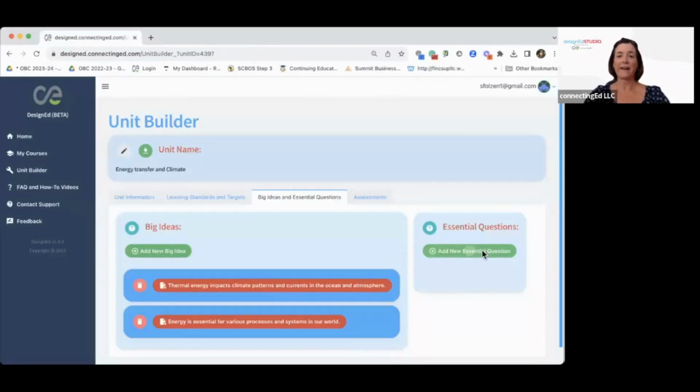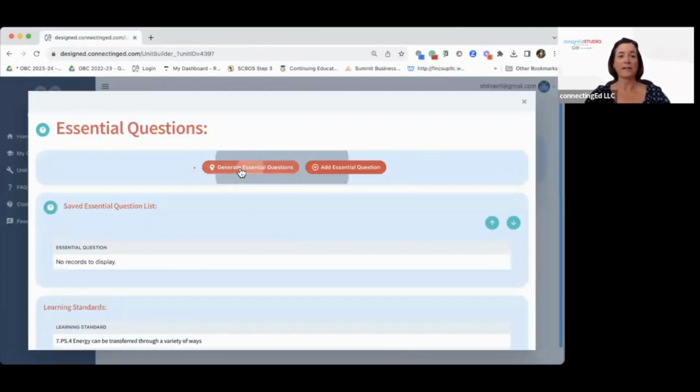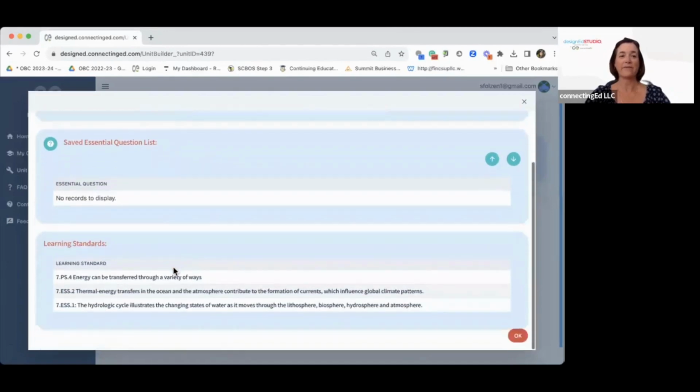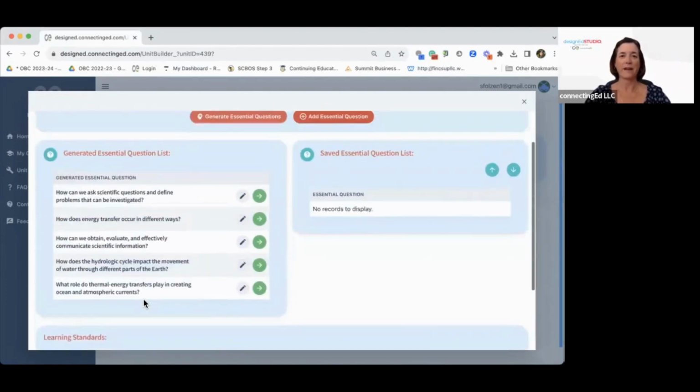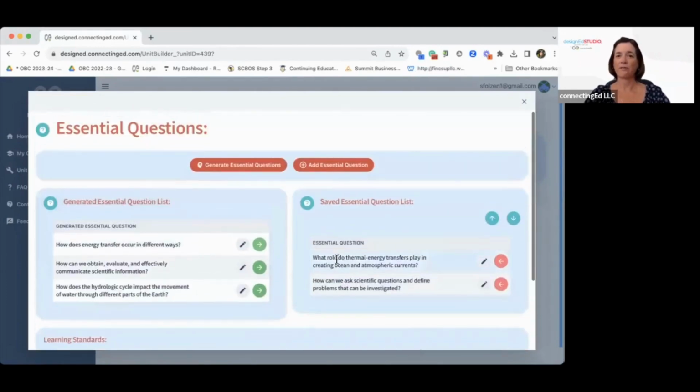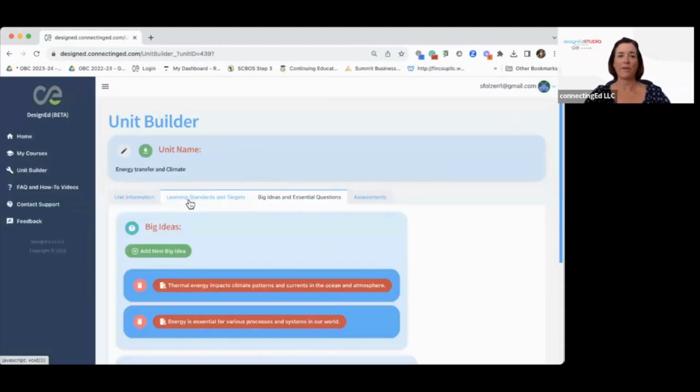Okay, so on to adding our new essential questions. I'm going to do the same thing here. I'm going to generate essential questions. Hey, if you notice too, your learning standards are right here. So when your essential questions come back, you can kind of refer back and forth down to it. So these two work really well for this unit. We have unit information, learning targets and standards, big ideas, essential questions. So that is the foundation of our unit.